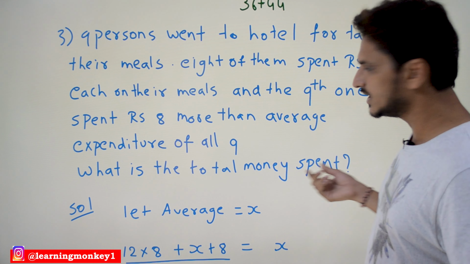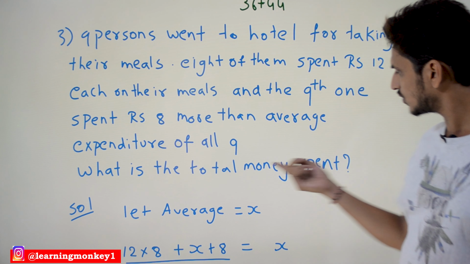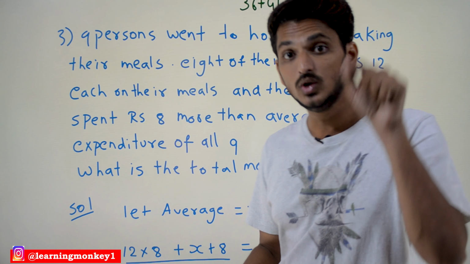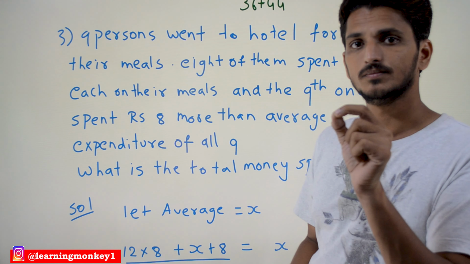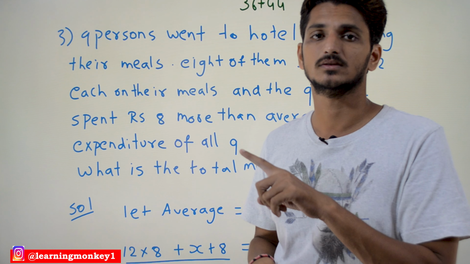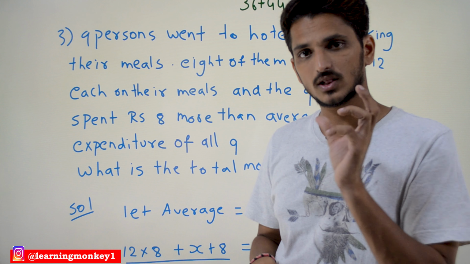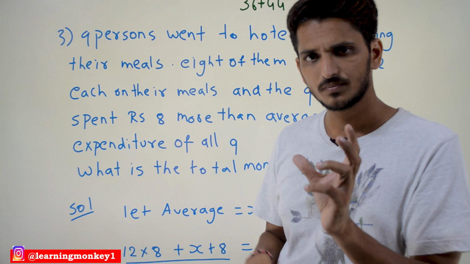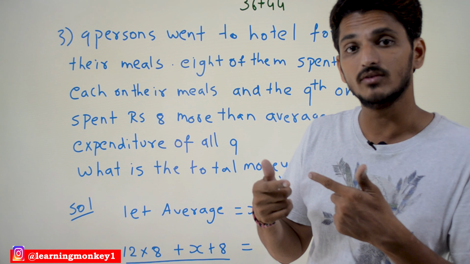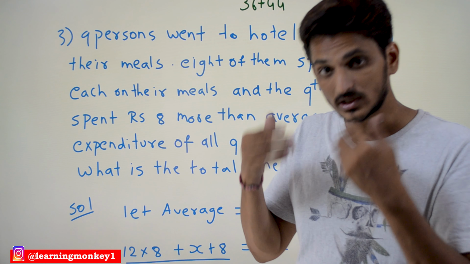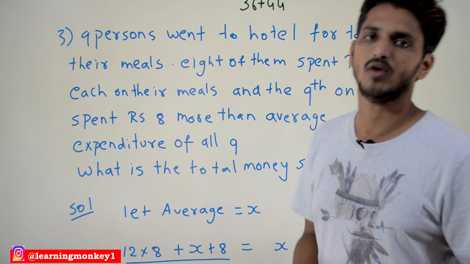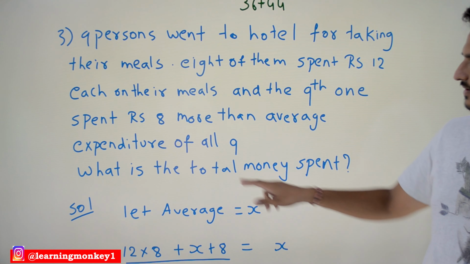What is the total money spent? If you want to identify the total money spent, you need to have the average value. We already have the 9 persons. So the summation of all the amount is equal to average multiplied by 9. But here the average value is not given. We need to assume it as x. First we have to solve for the average value, then we go for the total summation of all the expenditure.